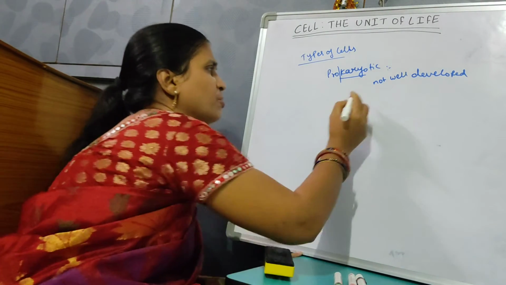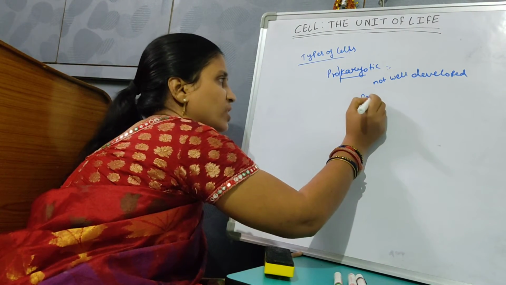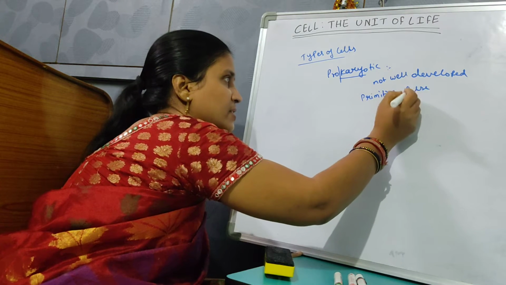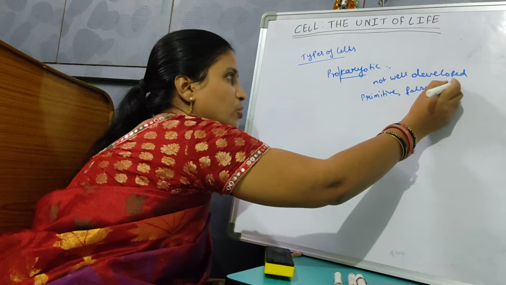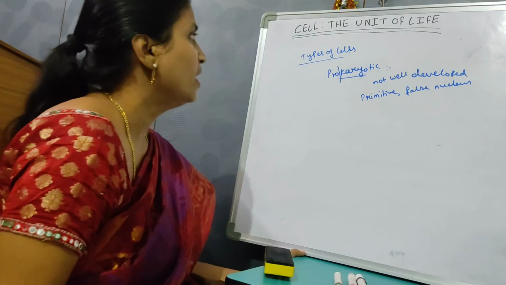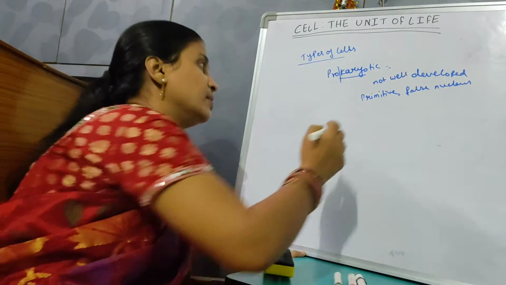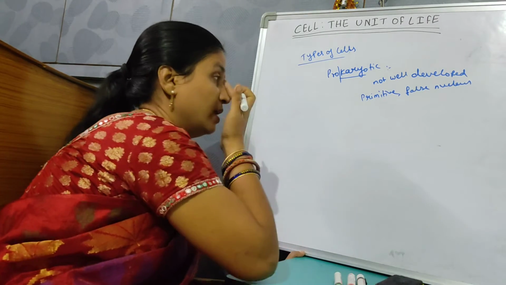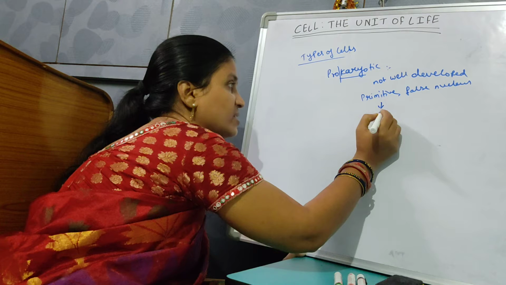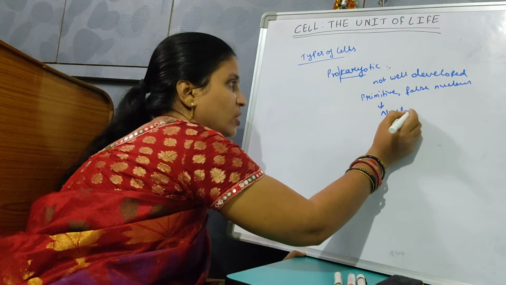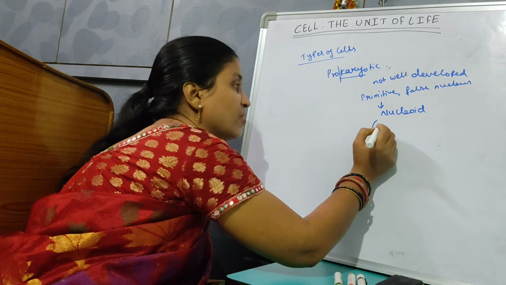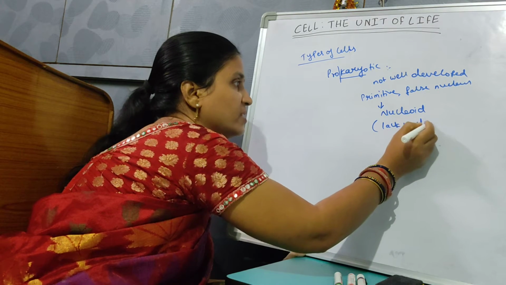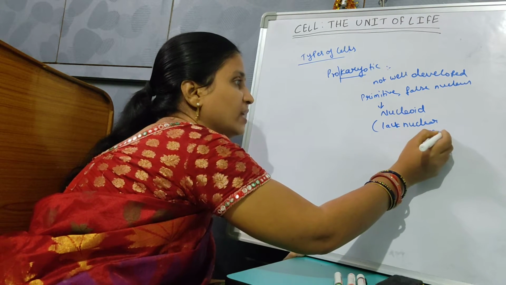Primitive organisms have such a type of nucleus. Primitive nucleus or false nucleus. It is not well developed. Earlier nucleus. Such a thing is also called a nucleoid, where the nucleus lacks the nuclear membrane.